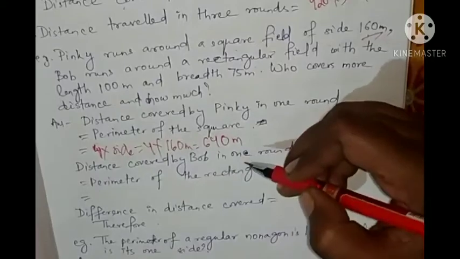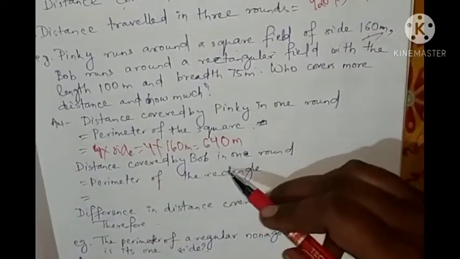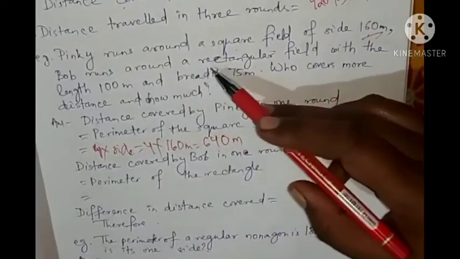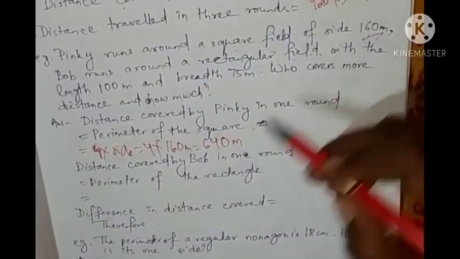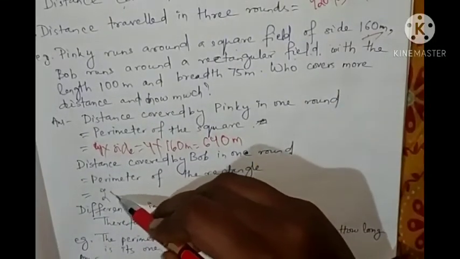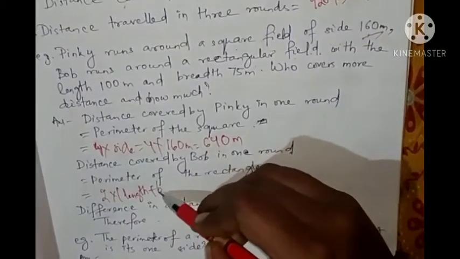meter. Then the distance covered by Bob in 1 round is the perimeter of the rectangle, because Bob runs around a rectangular field. So the perimeter of a rectangle is 2 into length plus breadth.